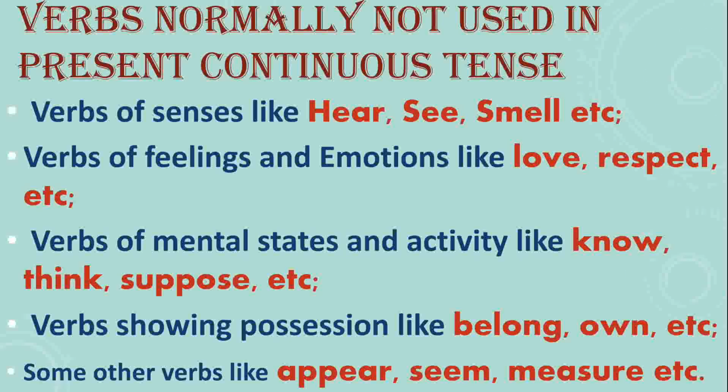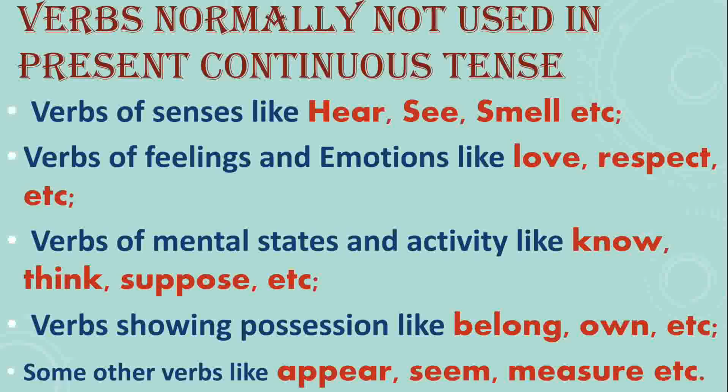That it should be describing an action. What type of action? The action which we can start or we can stop according to our own wish, according to our own will. For example, if I say, I think he is right, think is a mental state, my state of mind. It is not any action. I think he is right.